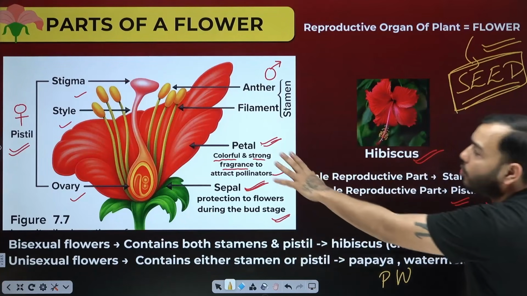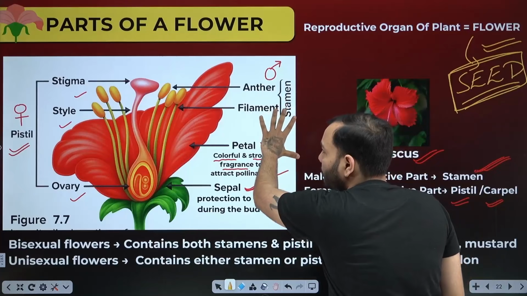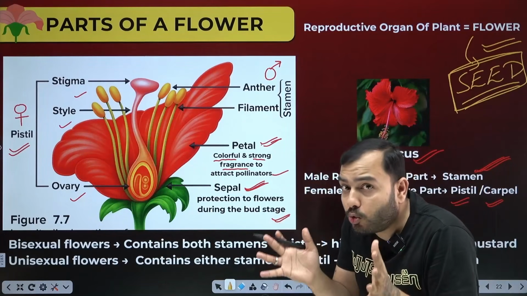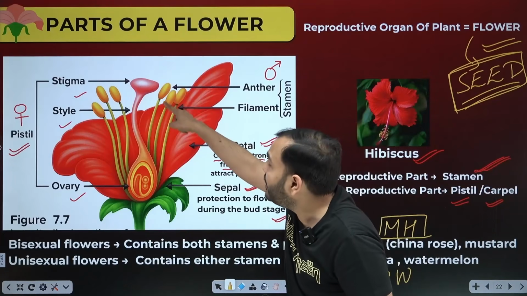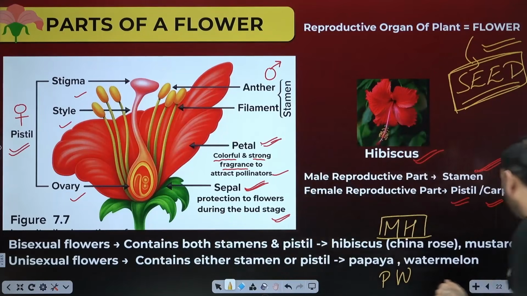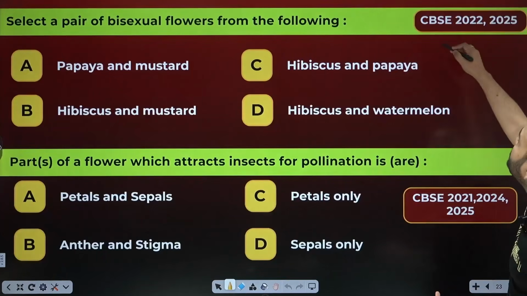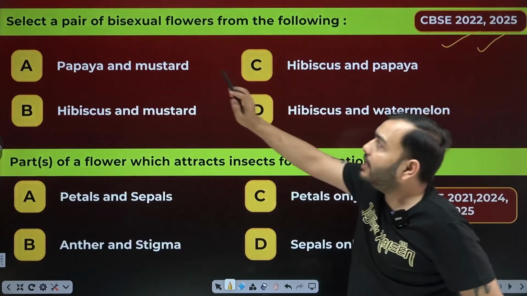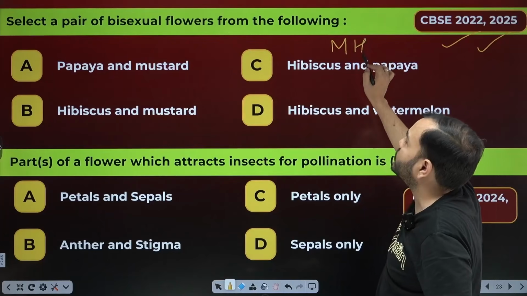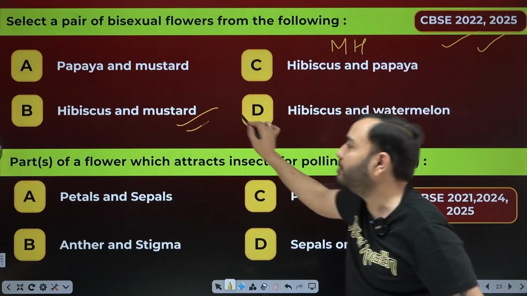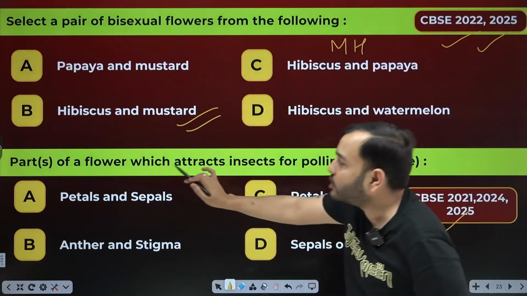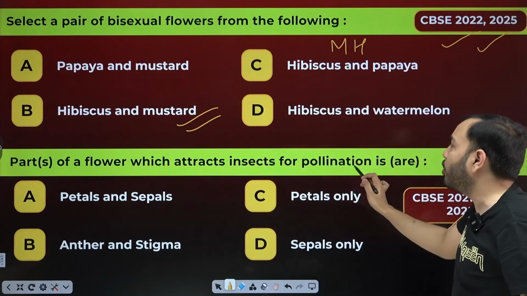Okay. Now further we have to understand the male reproductive part, that is stamen, and the female reproductive part, that is pistil, in detail. How will sexual reproduction happen? What will be here? Male sex cells, male gametes. And here are the female gametes. How will the meeting happen? We will see that further. Come on. The next question has come. CBSE 2020-25. What is the question? Select a pair of bisexual plants from the following. So the trick of bisexual is MH, Maharashtra, mustard and hibiscus. Here is option B. It has come in CBSE 2021, 2024, 2025. Important question. Parts of a flower which attracts insects for pollination.